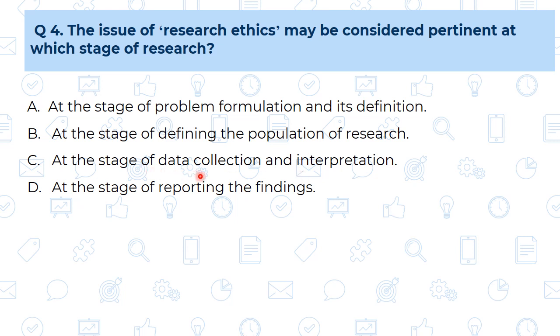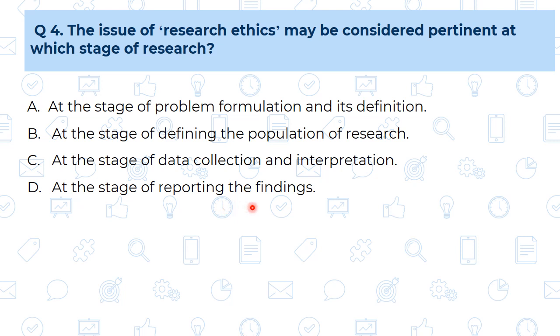Hence at these two stages, data collection and interpretation, research ethics plays a crucial role, or they are more sensitive at these two stages.